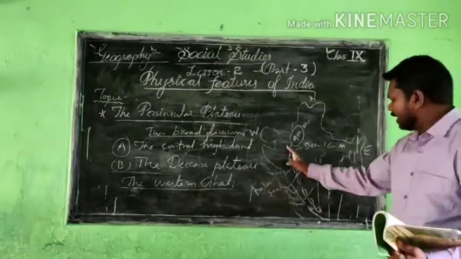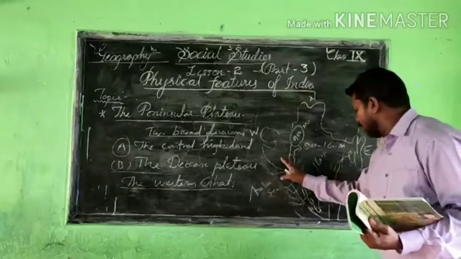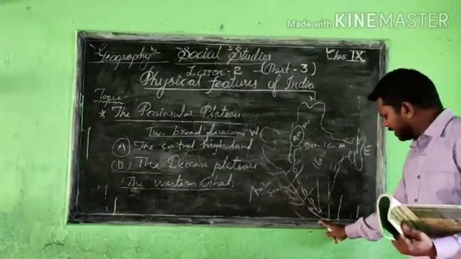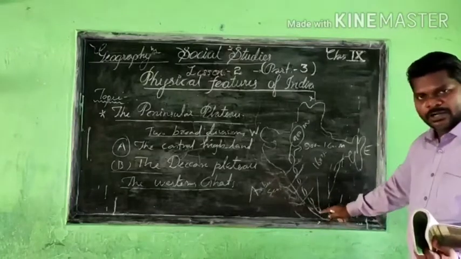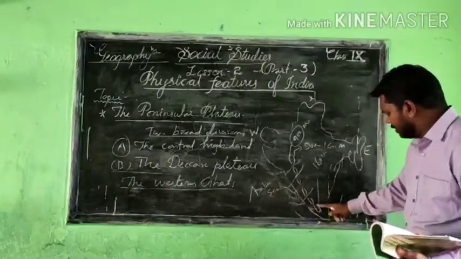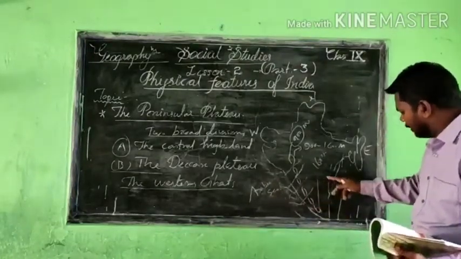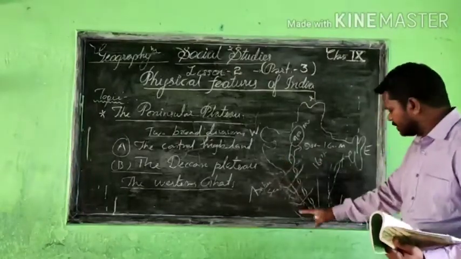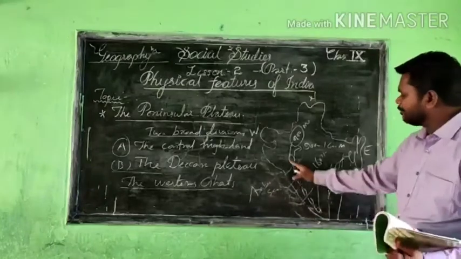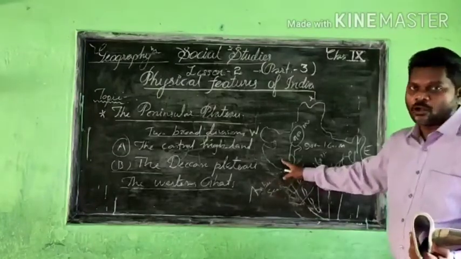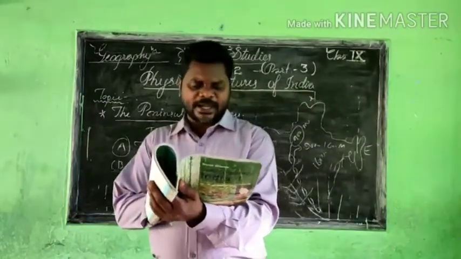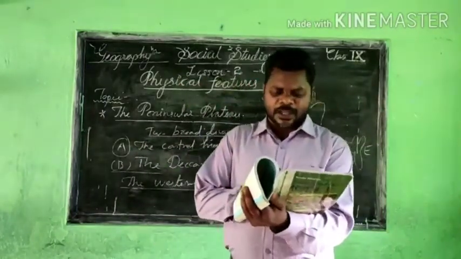That means we started with a height of 900 meters, and when going towards the southern part, and when we reach the southern part, so many mountain heights are there, rounded hills are there. These hills are higher than the beginning of the Western Ghats. That means the south is higher than the northern side of the Western Ghats. Okay, that's very clear. Now, the highest peaks include the Aramudi.